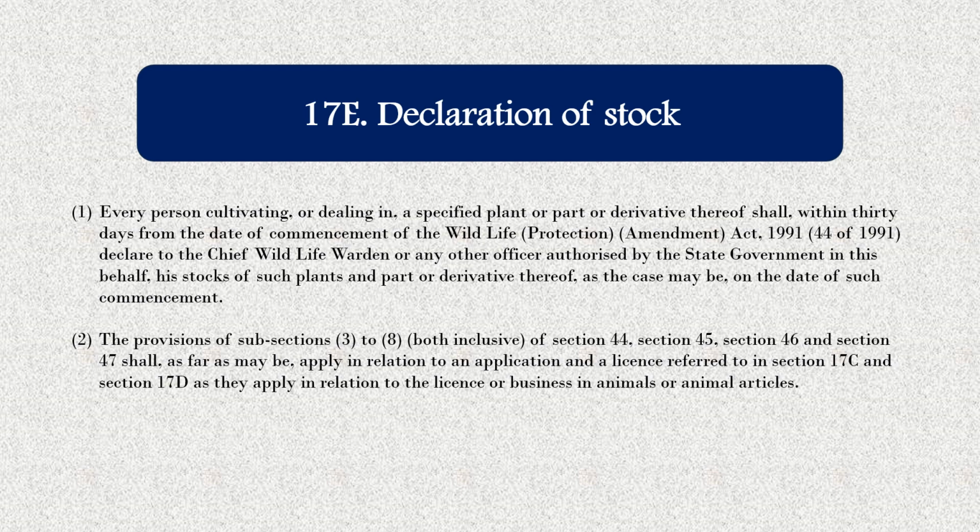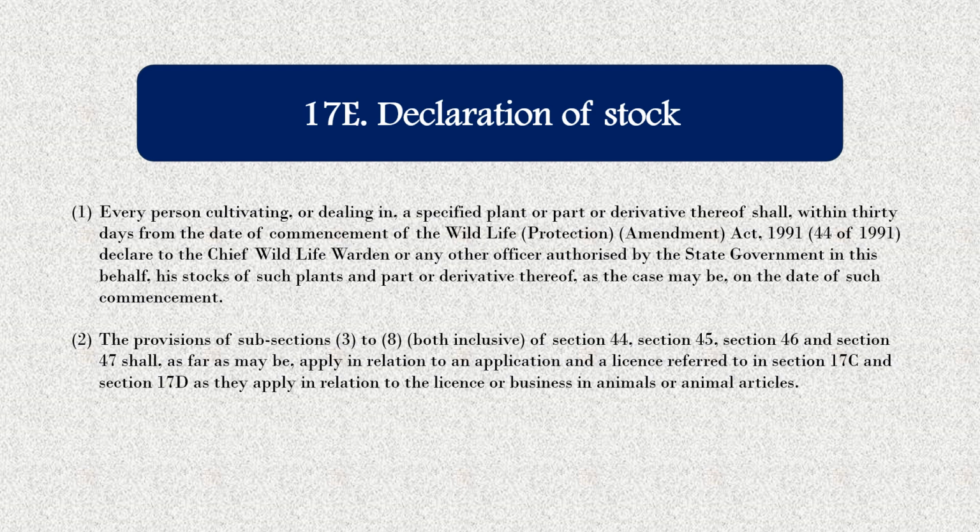Now next is about declaration of stock. So every person cultivating or dealing in a specified plant or part of the plant or derivative thereof shall, within 30 days from the date of commencement of the Wildlife Protection Amendment Act 1991, declare to the Chief Wildlife Warden or any other officer authorized by the state government in this behalf his stocks of such plants and part or derivative, as the case may be, on the date of such commencement.